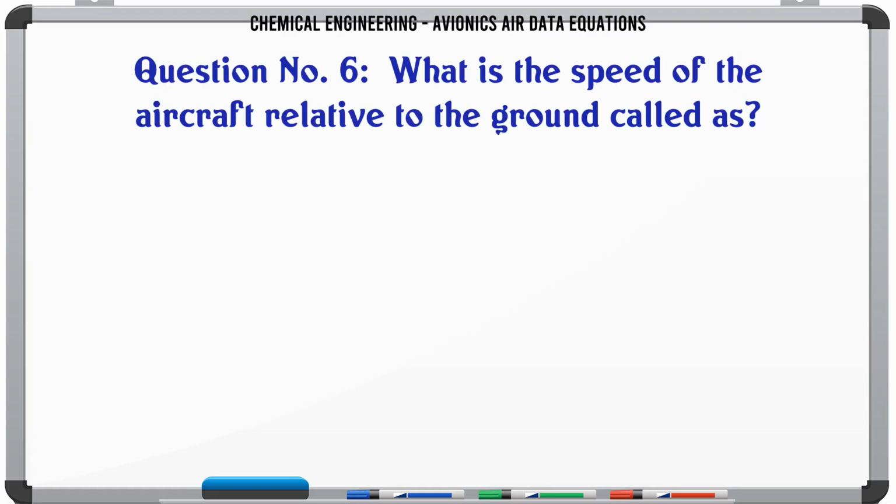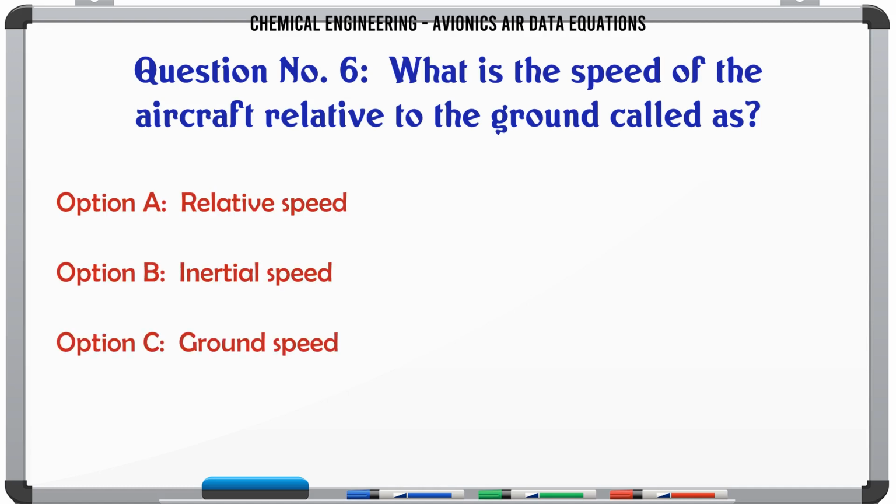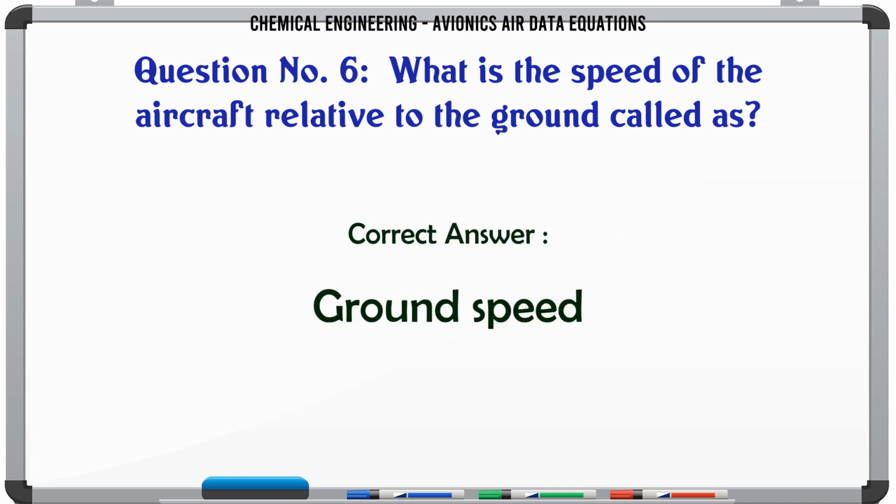What is the speed of the aircraft relative to the ground called as? A. Relative speed. B. Inertial speed. C. Ground speed. D. True airspeed. The correct answer is ground speed.